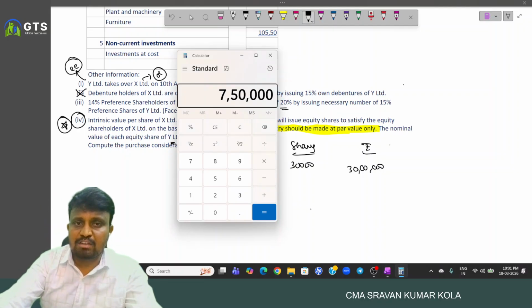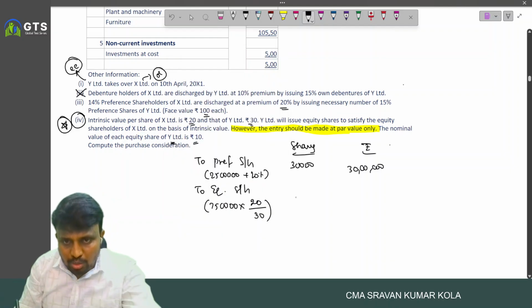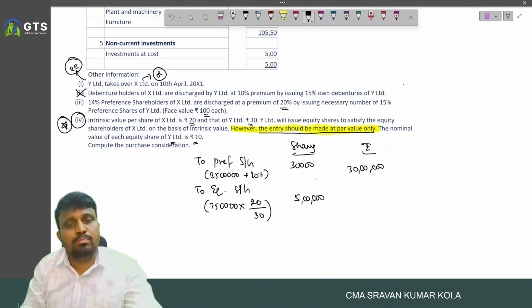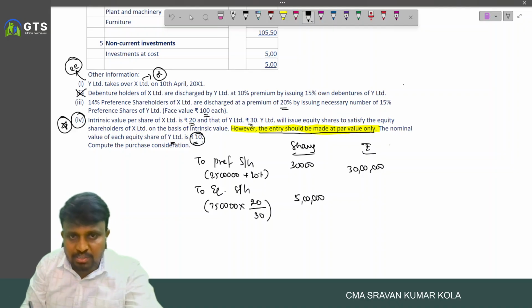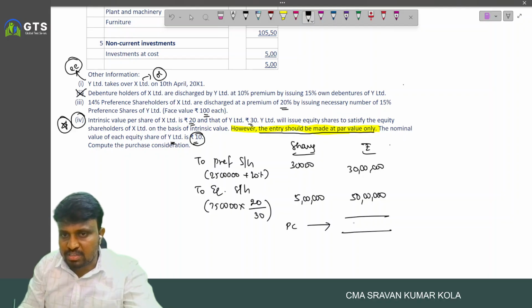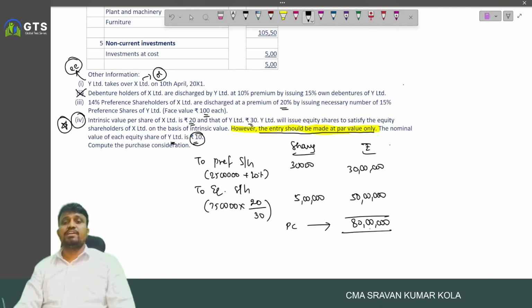So 7,50,000 into 20 by 30 is nothing but 5 lakh shares. And each share, the entry should be made at what price? Par value, which is 10 rupees. 5 lakh into 10 is 50 lakhs. Then what is the PC? 80 lakhs.